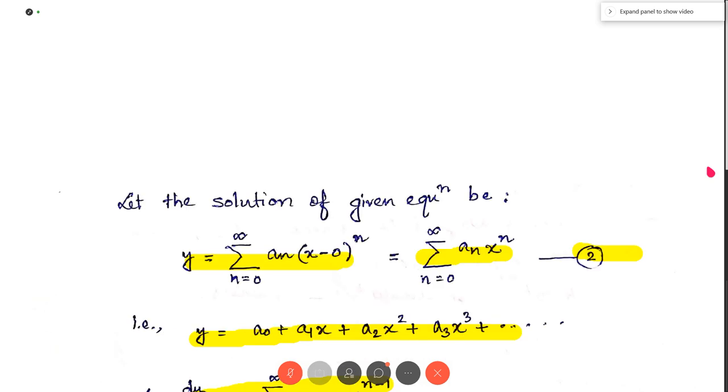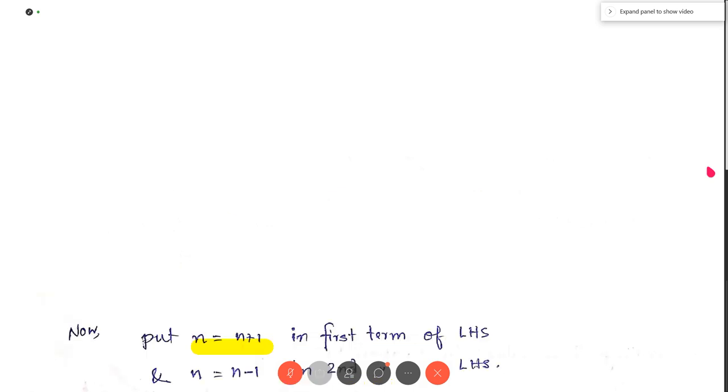So see here, n minus 1. So we have to put n equal to n plus 1 in the first term, so that we get x to the power n, and n equal to n minus 1 in the second term. So we get x to the power n, right? So we put n equal to n plus 1 in the first term of LHS and n equal to n minus 1 in the second term of LHS.